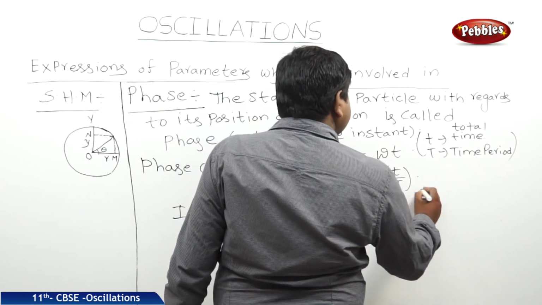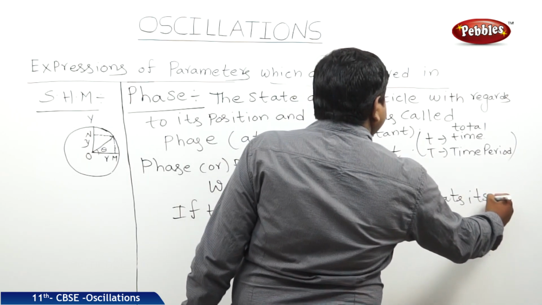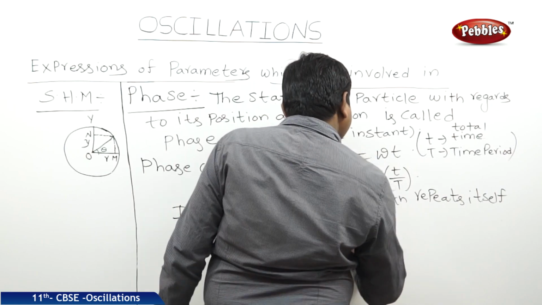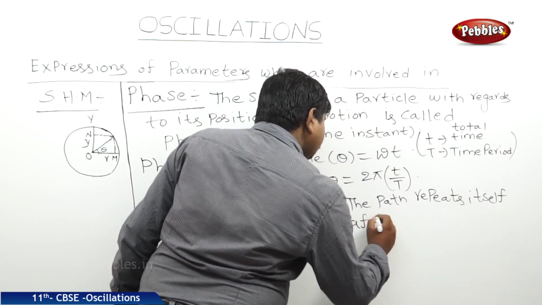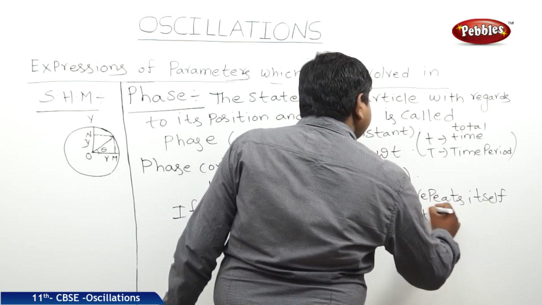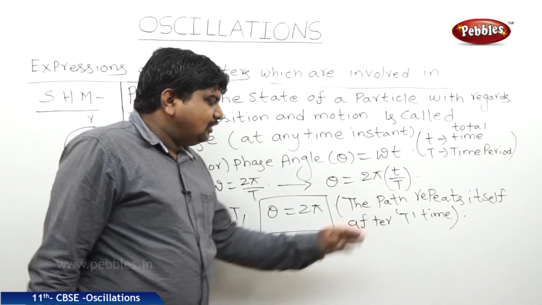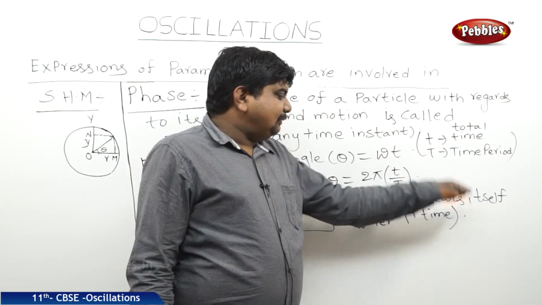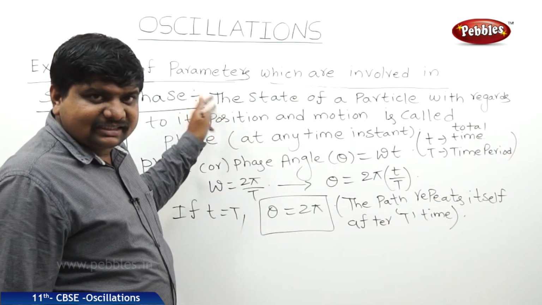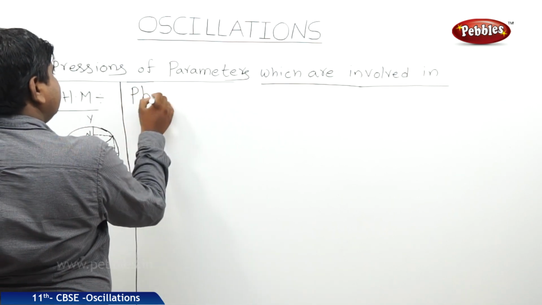The path repeats itself after capital T time. This is another definition of the time period also. For every time period capital T, the path of the body repeats itself. It is said to be the regular phase. The next one is phase difference.